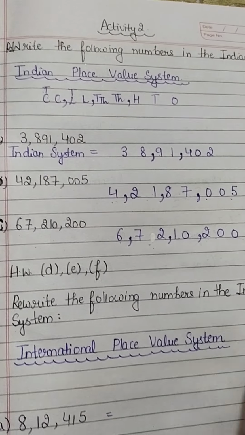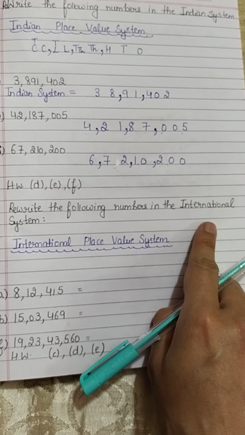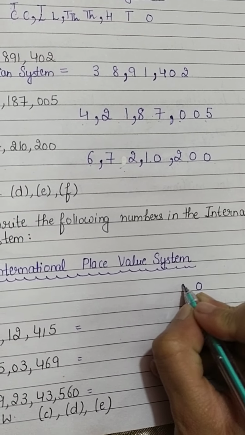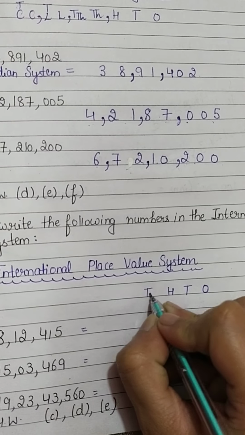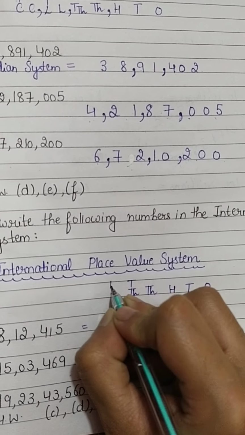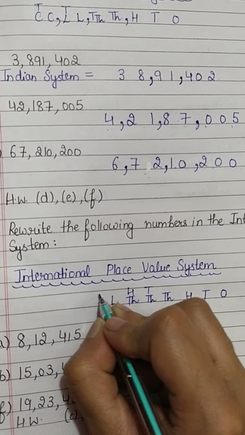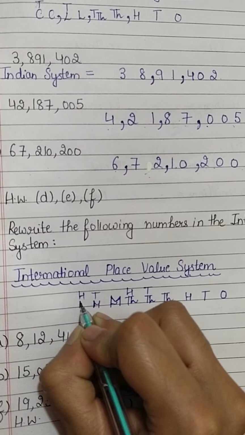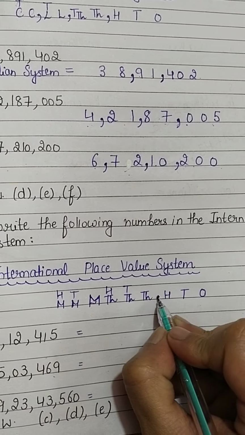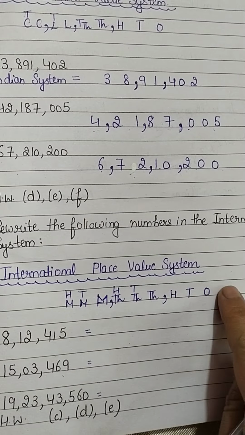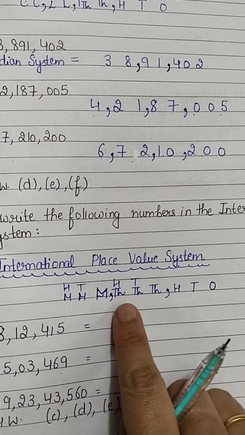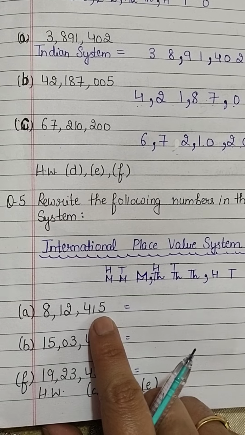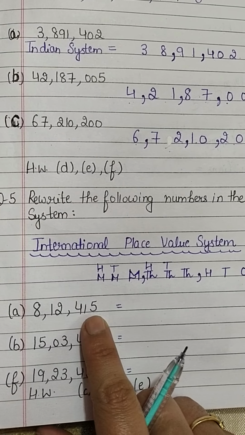Now see the fifth question. Rewrite the following numbers in the international system. You all know what the international place value system is. We start from ones, tens, 100, 1,000, 10,000, 100,000, then millions, 10 millions and 100 millions. And where do we put the comma? Before the hundreds and before the 100,000. In the international place value system we take 3-digit gaps each. Here the number is given in the Indian system and you have to write it in the international place value system.